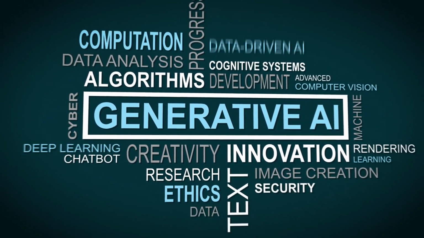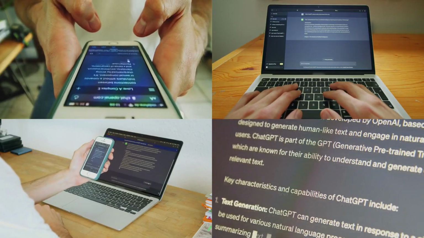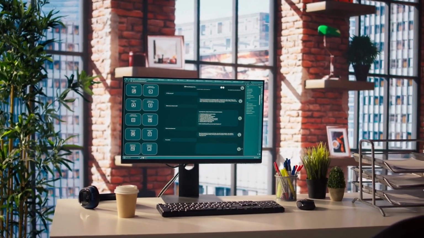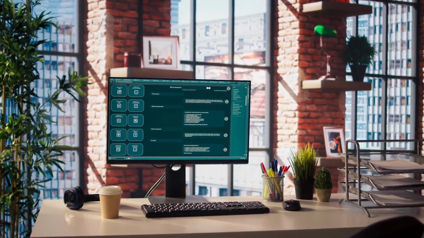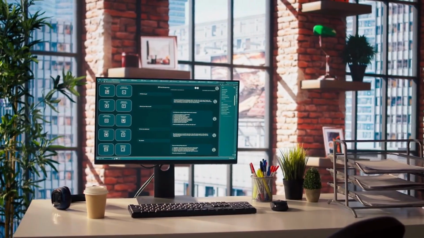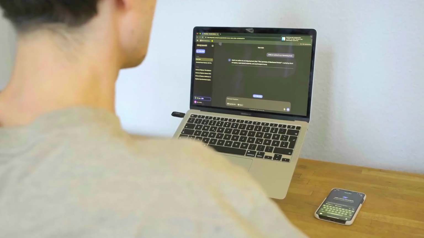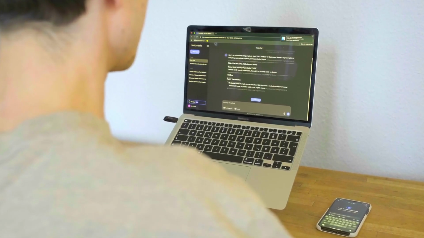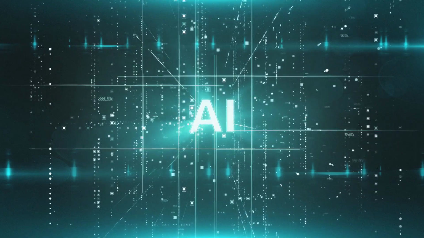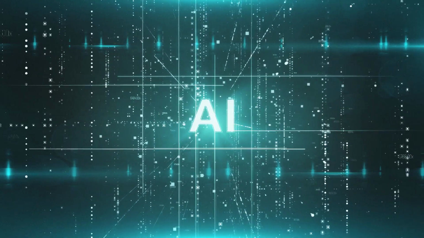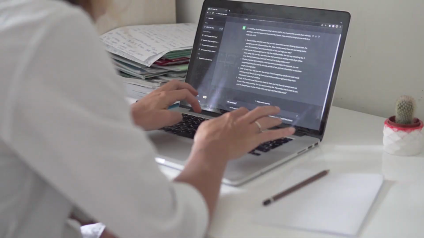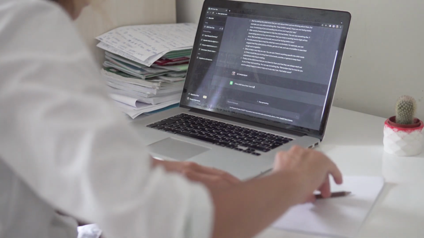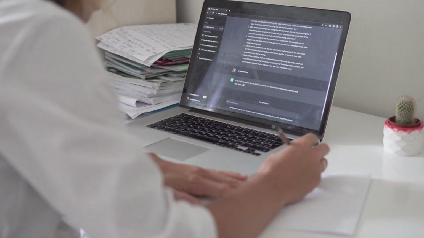ChatGPT is not a conscious being. It does not think, feel, or have awareness. Instead, it analyzes input text, interprets context, and predicts a response based on probability. Its ability to mimic understanding comes from processing massive amounts of text from books, websites, and articles, allowing it to recognize patterns in grammar, phrasing, and common knowledge. This capability enables ChatGPT to respond to a wide range of topics, from science and technology to art and literature.